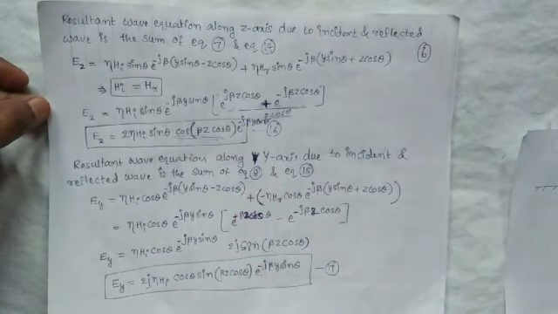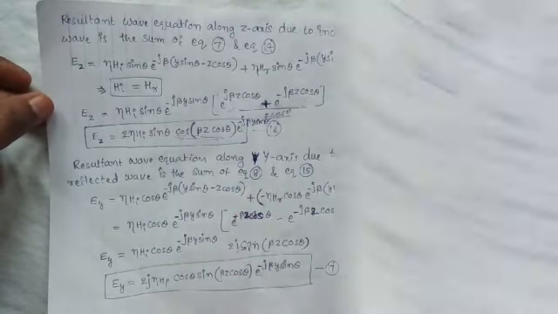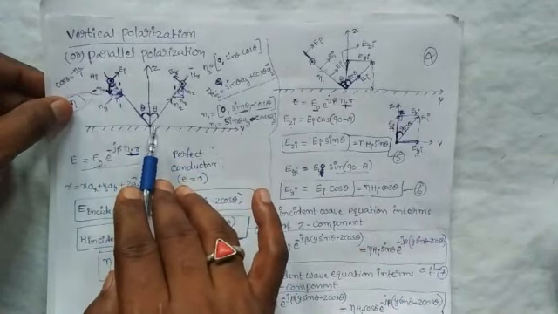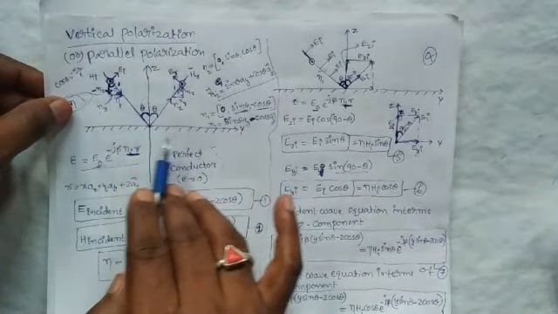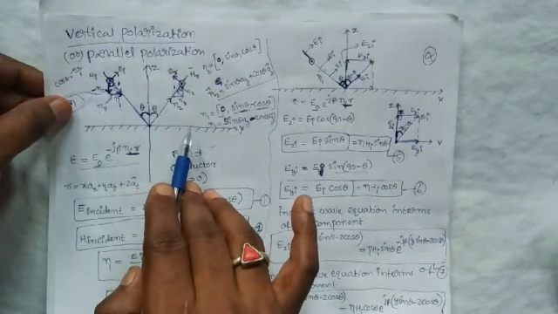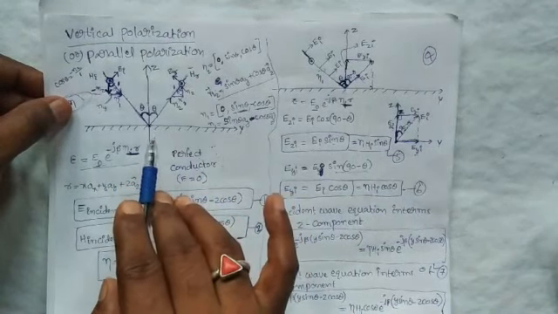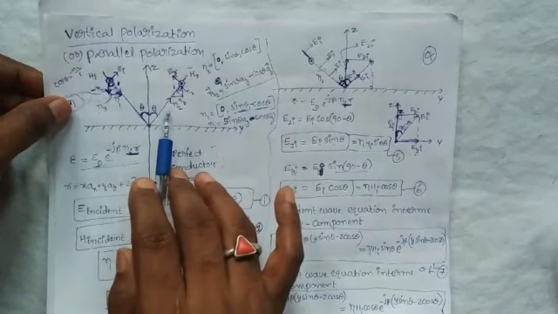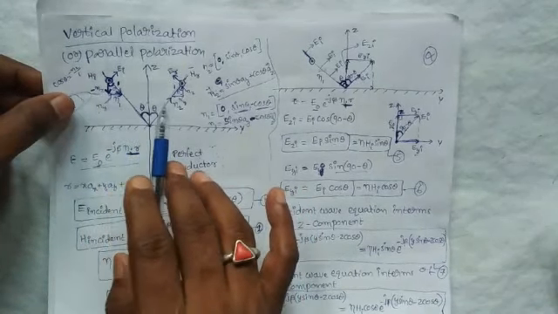Similarly, we are obtaining the resultant wave equation along the y axis, due to the incident and the reflected wave.